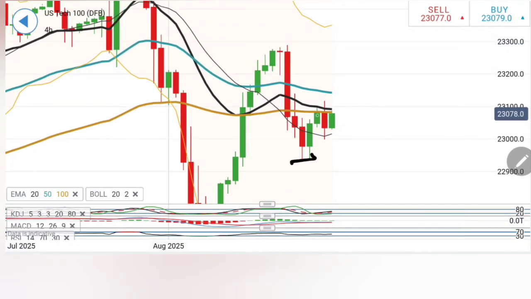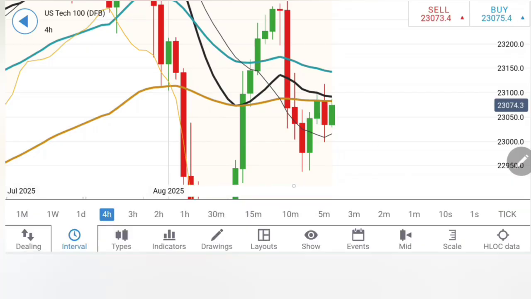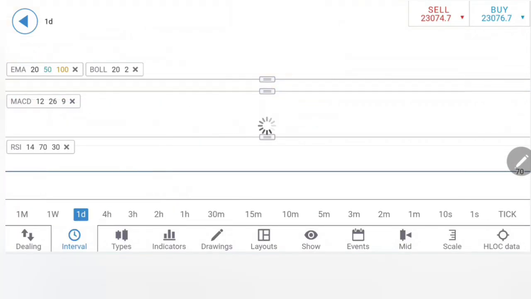Notice it has formed a double bottom, rise, retracement, and now possibly we may see again Tech 100 heading towards higher highs, which means we can expect it to move towards 23,120, 140 levels, and in fact 23,200 levels as the next targets. Indicators are rising here, are still supportive for further bullishness.